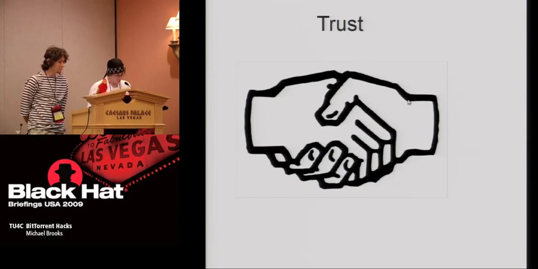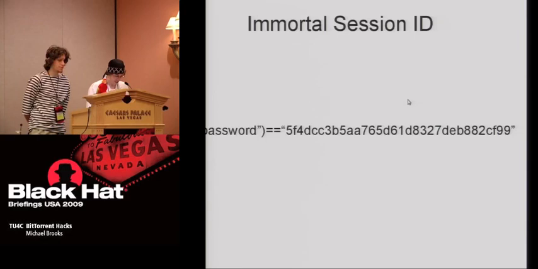Okay, Immortal Sessions. All private BitTorrent communities are vulnerable to CWE 384, session fixation, which ranks in at number 7 on the OWASP top 10. All BitTorrent clients authenticate with private trackers using a session ID sent as a GET parameter. This value cannot be changed because there isn't a system in the protocol to notify the BitTorrent client of a new session ID. The session ID is a part of the announce URL inside the .torrent file.